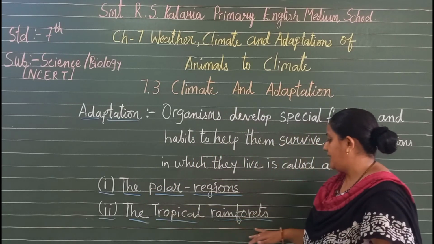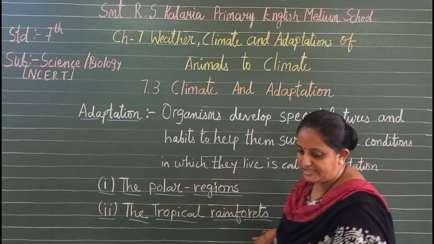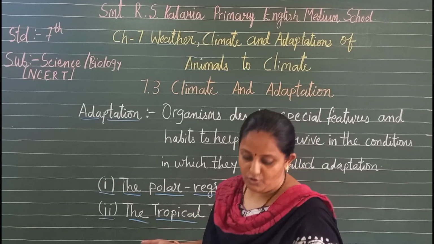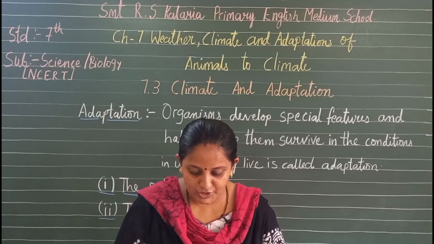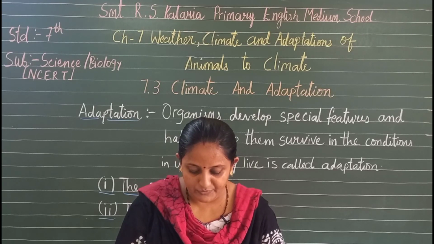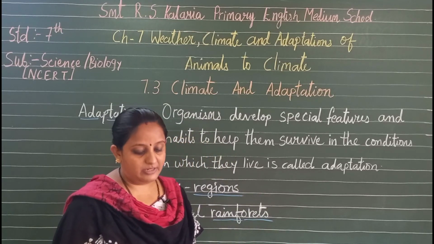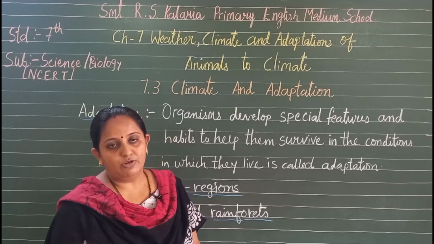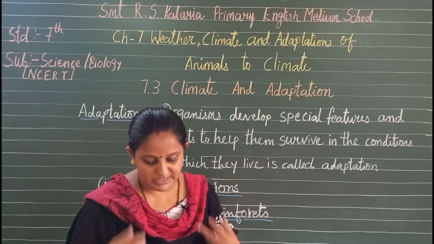So the tropical rainforest has a hot and humid climate, and the polar regions have extreme cold. The climatic condition of rainforests is highly suitable for supporting an enormous number and variety of animals. Since the number of animals is large, there is intense competition for food and shelter, because with wide varieties of plants, more animals are encouraged towards them.